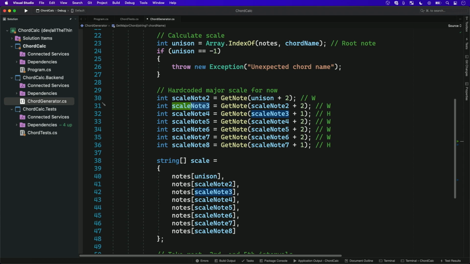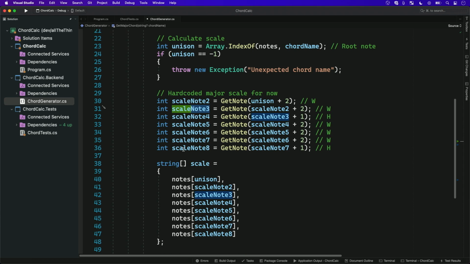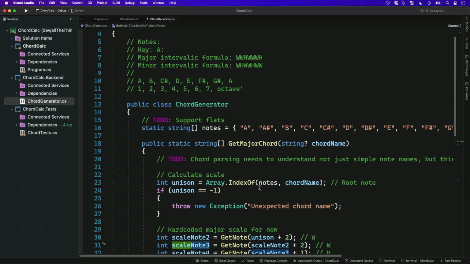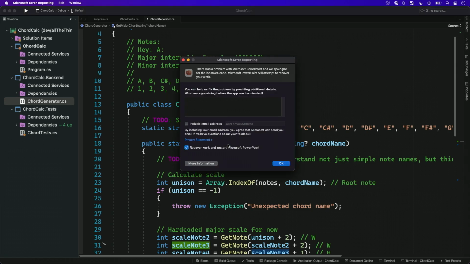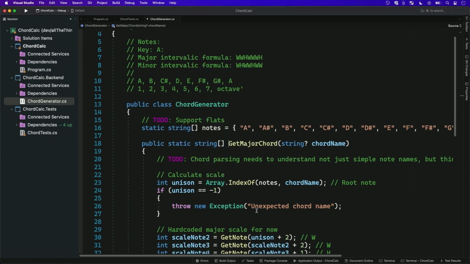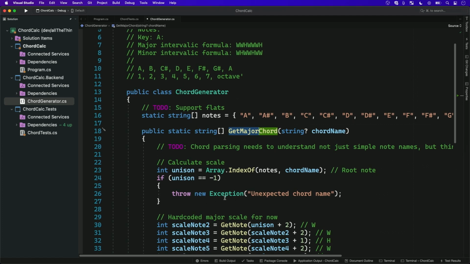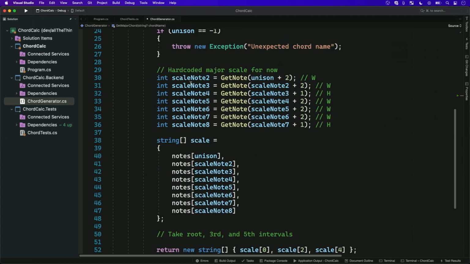So here I can go ahead and select a portion of my text. I could do this anywhere, say, let's click up here. PowerPoint is really not wanting to be a friend today. And I hit Control Option Shift, and here I'm selecting portions of the variable. It's really handy for moving around, or in this case, I know I want to change up everything from scale note to use the word interval. So I'm going to select just scale note.